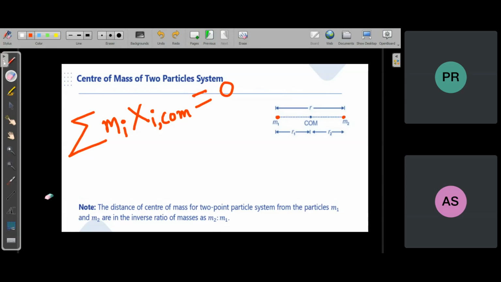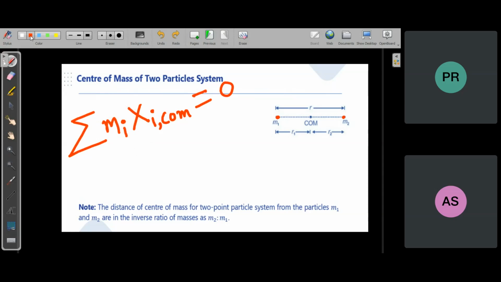We can also apply them to individual particles of the system, but it is practically very difficult, no? Yes, sir. Practically the motion of individual particles will be very complicated. There are a lot of particles in the system.